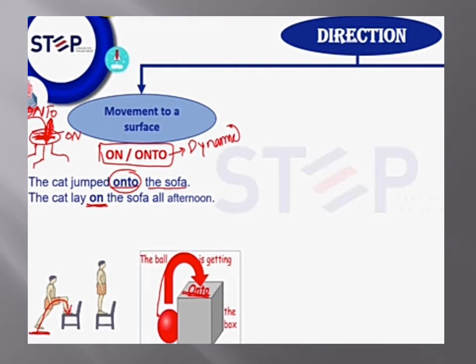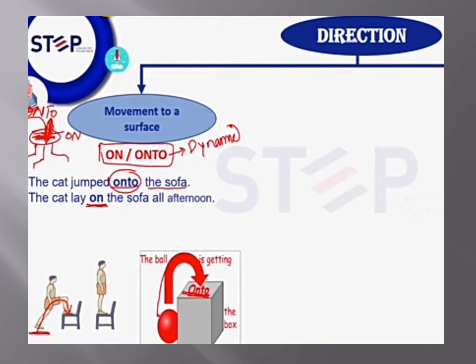Now the example. Look at the example and get it. The cat jumped onto the sofa. And the second example, the cat lay on the sofa all afternoon. Now the structure of the sentence is the same, the wording is the same, but there is a lot of difference. The usage of the preposition you can see here is different. Why have I used a different preposition?